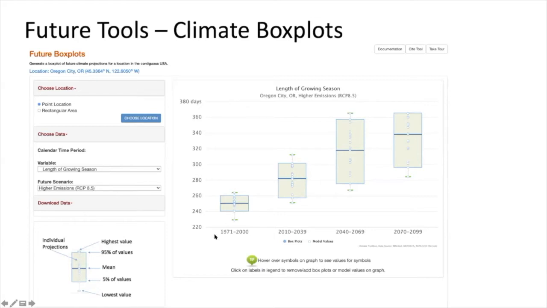And so you can see just from a glance that the length of the growing season is expected to increase here if you just look at the blue lines. And you can hover over in the tool to find out what these different means are, to see how much they're expected to change by. But then you can also see that the uncertainty is increasing because the range of the models is increasing, shown by the height of the boxes.